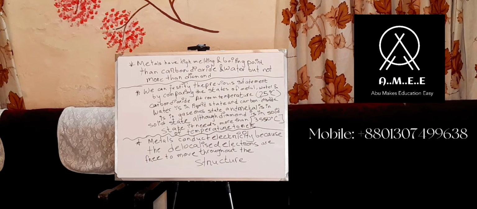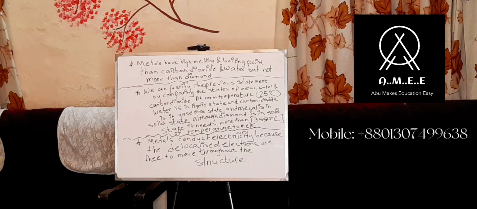Although diamond is in solid state, it needs more than 3550 degrees Celsius of temperature to melt. Now comes the third point, that metals conduct electricity. We already know that metals conduct electricity. Now comes the question of why they conduct electricity. They conduct electricity because there are delocalized electrons which are free to move throughout the structure. As they are free to move throughout the structure, they can conduct electricity.